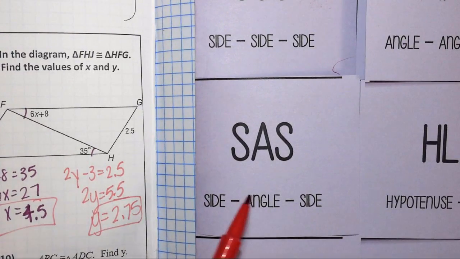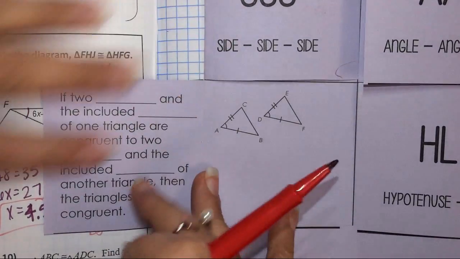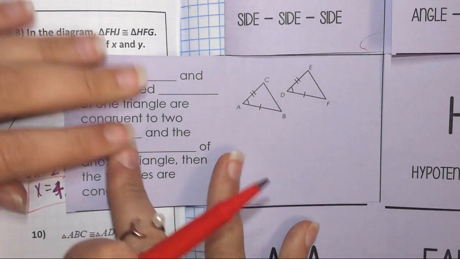You can't spell cuss words, either forwards or backwards. So if you're an angle, side, side, you've done something wrong. Does everyone understand? Don't be an angle, side, side.